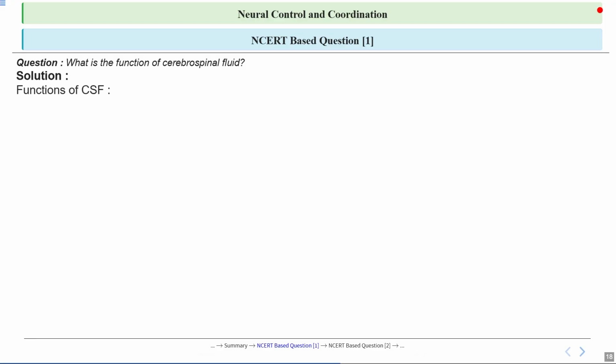So let's see the answer in detail. First, CSF acts as a shock absorber. You can imagine your brain floating in a cushion of fluid, just like how a car has shock absorbers to protect it from any kind of bumps. CSF helps protect the brain from sudden jolts, or we can say injuries. Then it provides buoyancy to the brain, that is, upward force. This means that it helps the brain float inside the skull, reducing the effective weight. Without its support, the brain's own weight could damage the delicate tissues underneath.